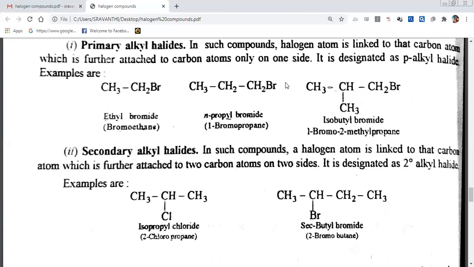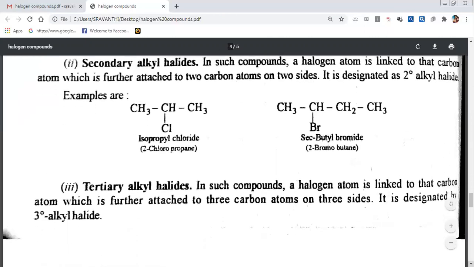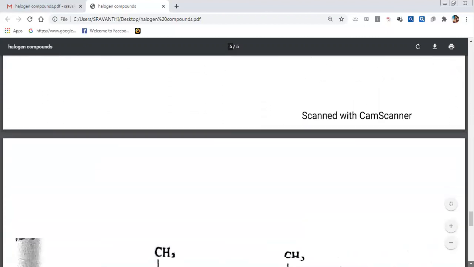Secondary carbon means the carbon should be connected to two carbons. Tertiary carbon means the carbon should be attached to 3 carbons. Here this carbon is connected to only one carbon, that's why primary carbon. So you understand what is a primary alkyl halide, secondary alkyl halide, and tertiary alkyl halide.